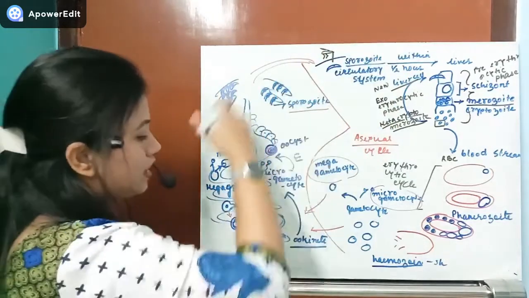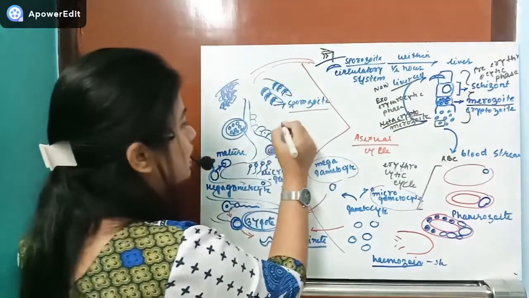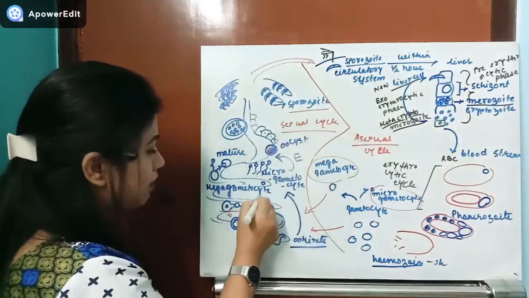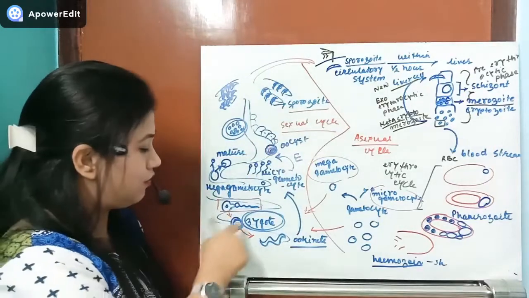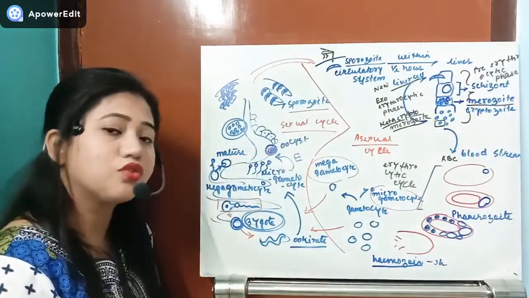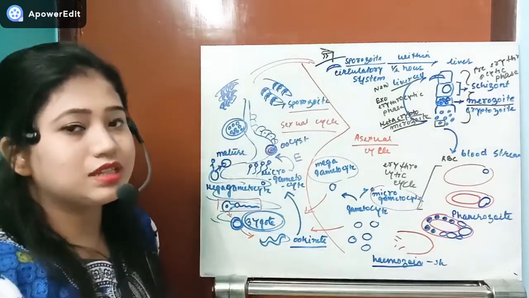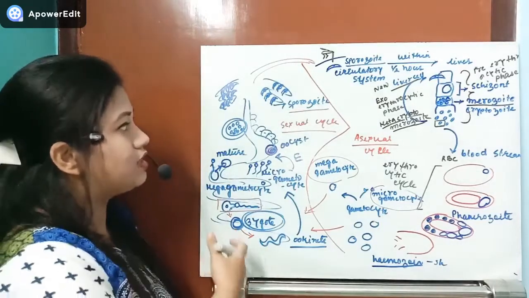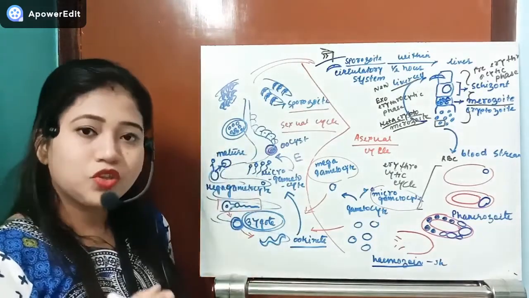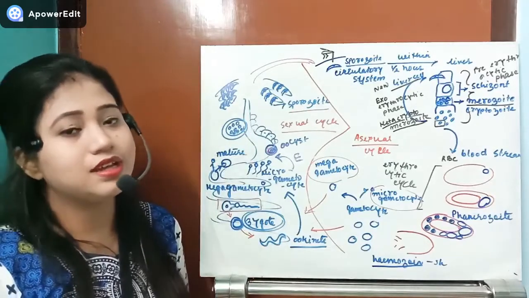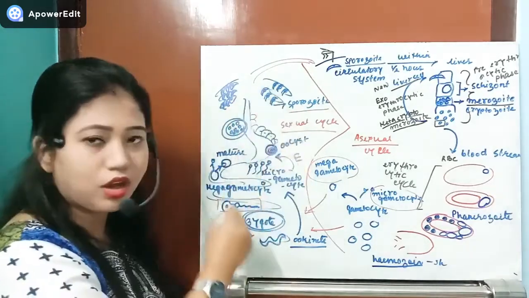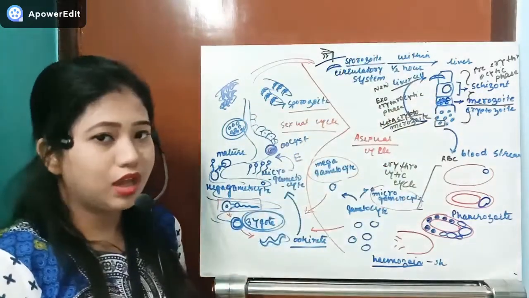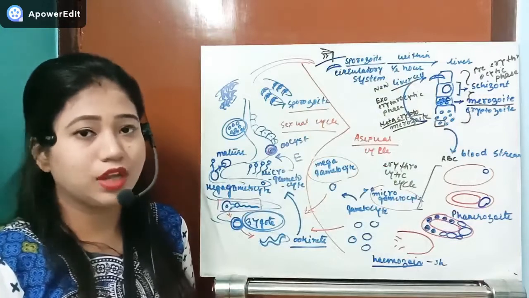So inside the mosquito's body, we are going to see the sexual cycle, where the meeting of male and female gametes occurs, isn't that so? Inside that female Anopheles mosquito's GI tract, in the region of the intestine, it will undergo sexual reproduction, and after that it will produce a zygote, and this way the whole life cycle is complete. So this Plasmodium parasite will complete the sexual life cycle in the mosquito's body, and the asexual life cycle in the human body, and this way the life cycle of Plasmodium is complete.